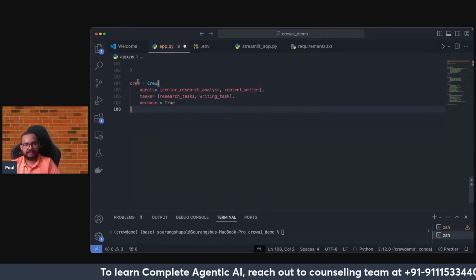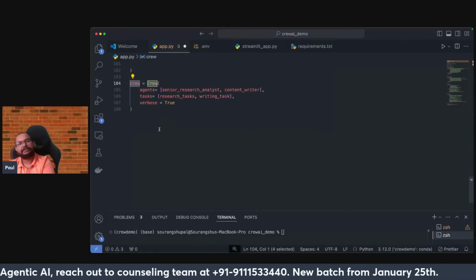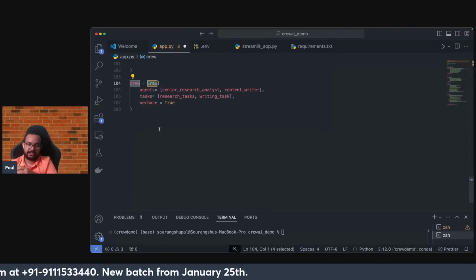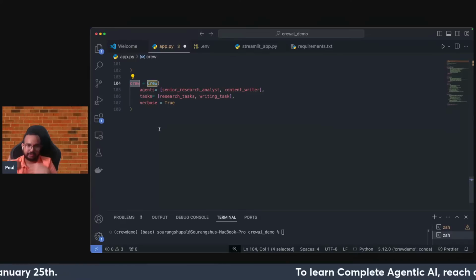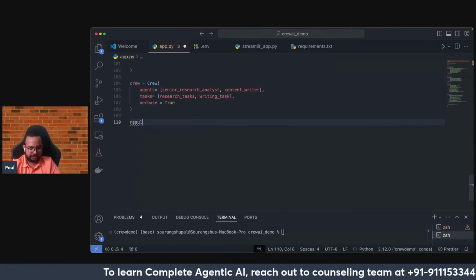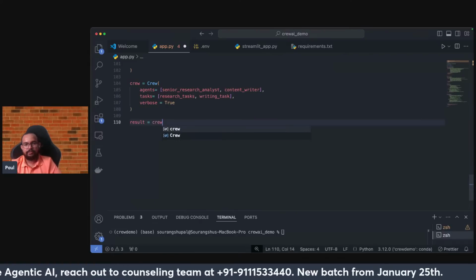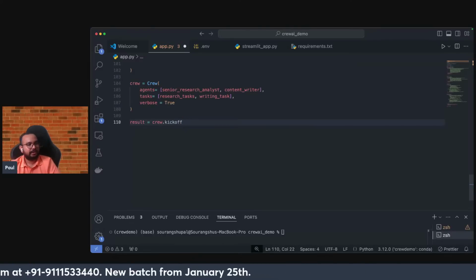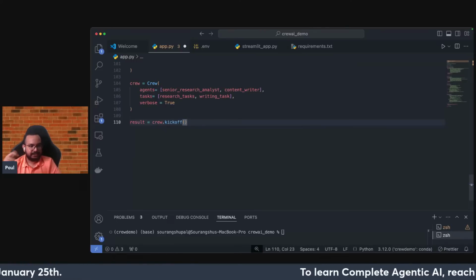Because this is ready, I just need to call this object so that everything starts off. The idea is to kick off this entire orchestration. Generally, CrewAI uses the term kickoff, which means to start the project, this entire execution. I will just write result equal to, just saving this as a variable for now. So crew dot kickoff, as I told, we can directly write it, and then we have to pass the inputs. So what are basically the inputs to this?